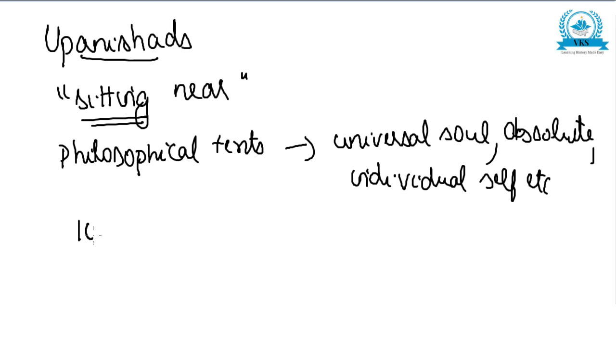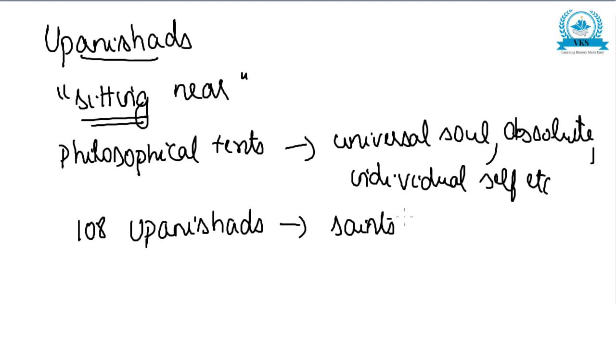There are 108 Upanishads, and they are written by various saints or sages or sannyasis.